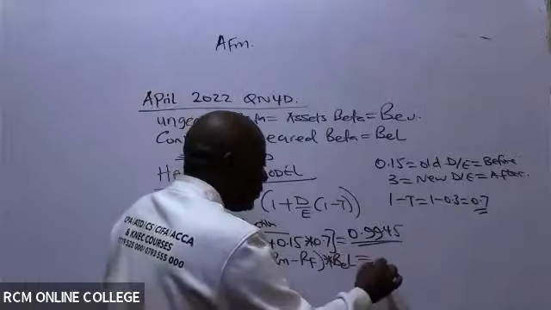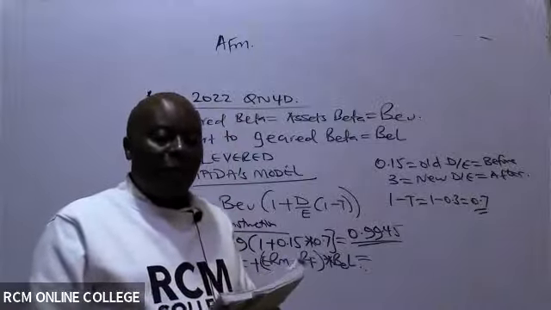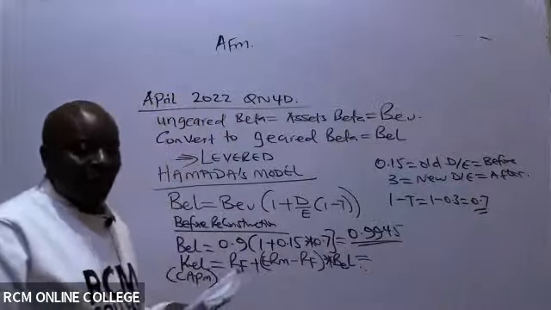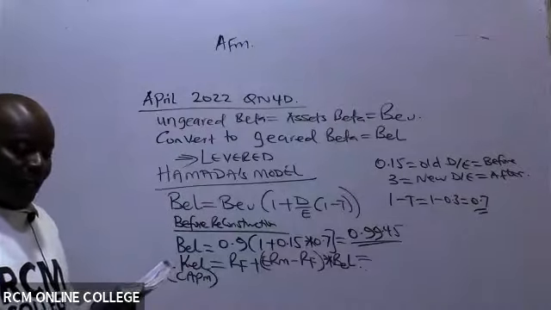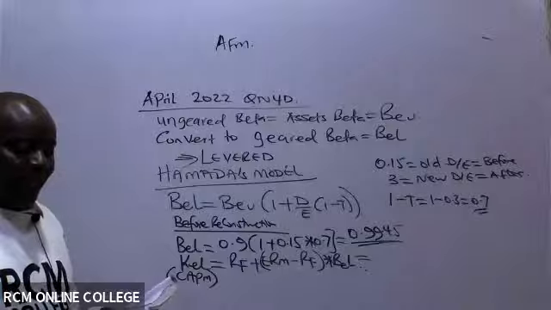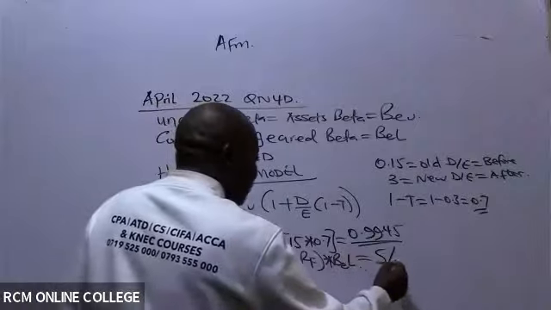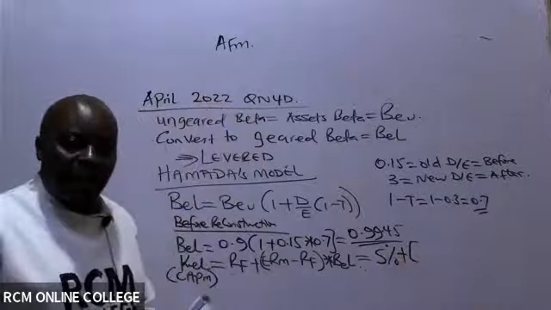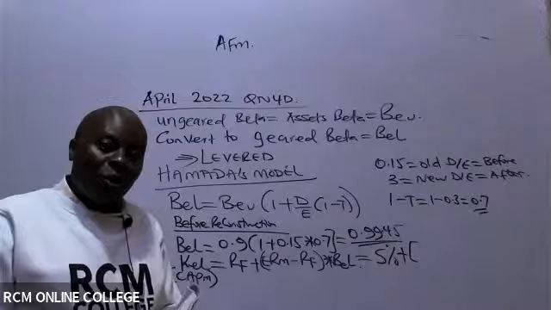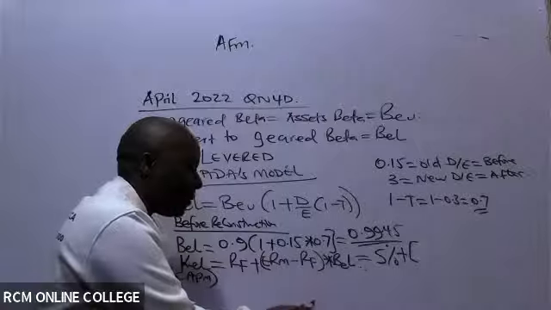So has this examiner given me the risk-free rate of return? Oh yes. In paragraph number 1, the last sentence, the risk-free rate of return is 5%. Has he given me the market return? No. Instead of giving me the market return, he has given me the premium.